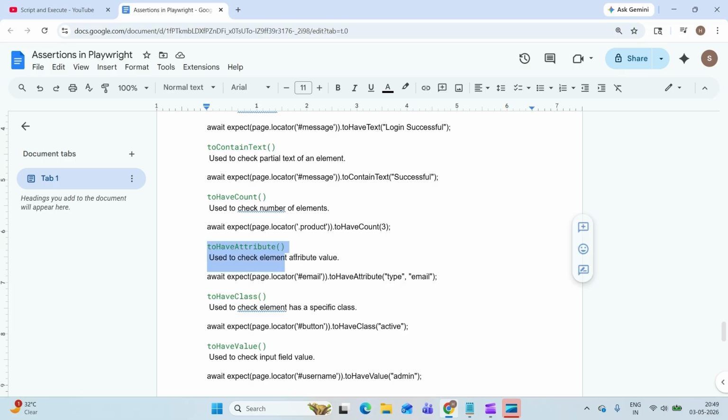Then toHaveAttribute, this is important. When you want to check some attribute value, this is the locator, and this is the id, and you're expecting this id should have the attribute type, and the value is email.